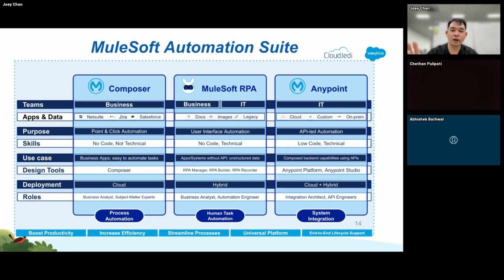Of course, more and more applications are now being developed with API in mind, especially now we're in 2024. But at the same time, you'll be surprised. There's still quite a number of legacy applications out there that's still running, especially for larger organizations. This is still something that's needed. And we also have the Anypoint platform building on top of the platform using Anypoint Studio, right?